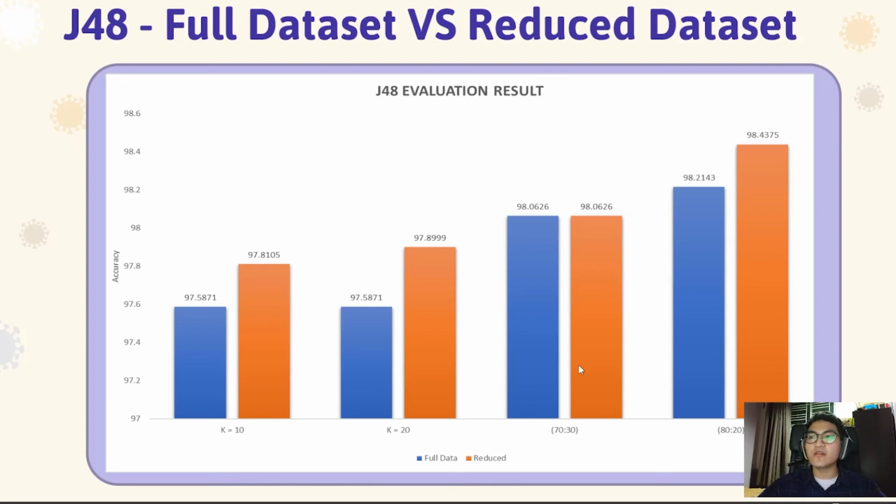The split 70-30 has an improvement in terms of accuracy of the data. For 80-20, we can see that there is a significant improvement in accuracy. So we can conclude from the bar chart that the most accurate model is 80-20 after the data is reduced.